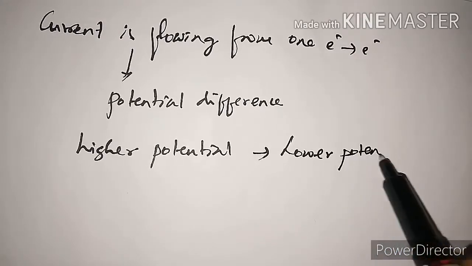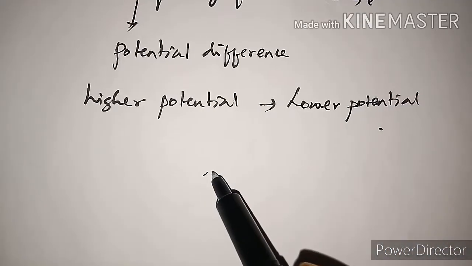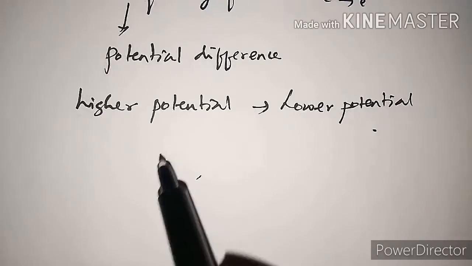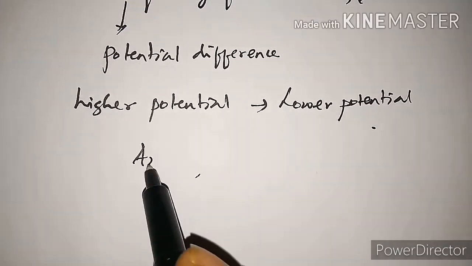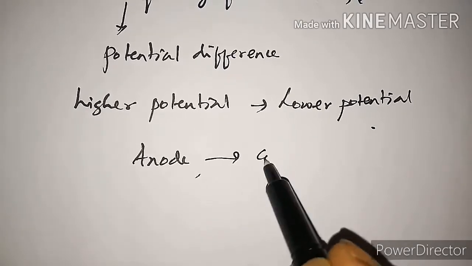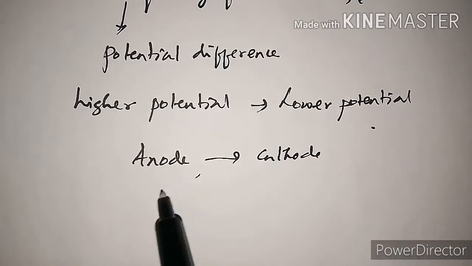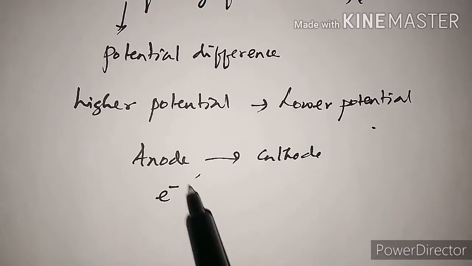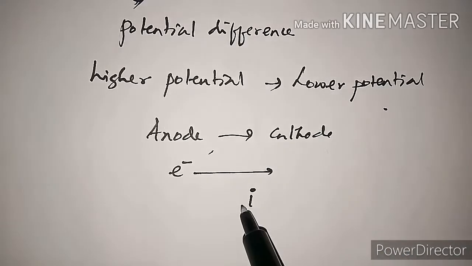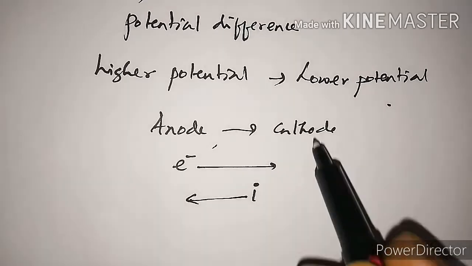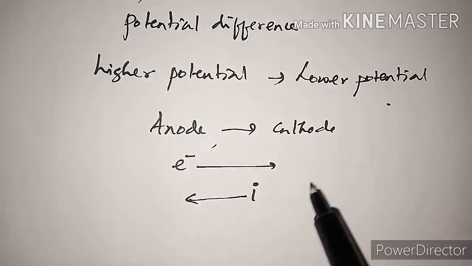Here, we need to make clarity about the electrons. We have an anode and we have a cathode. The electron flows from anode to cathode, but the current I flows from cathode to anode, from higher potential to a lower potential.